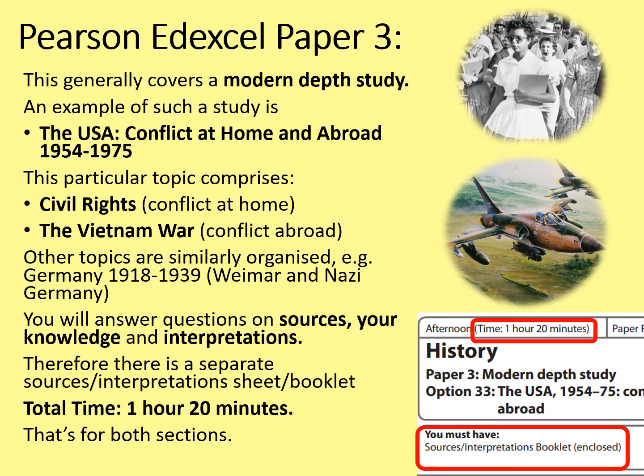It's worth bearing in mind that if you were, for example, doing conflict at home and abroad, it's not necessarily to say that the first section will be on civil rights and the second section will be on the Vietnam War. Actually, it could be the other way round too.